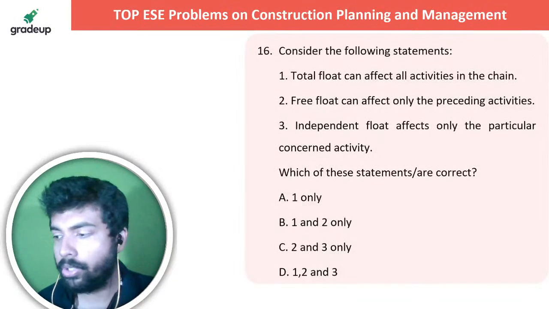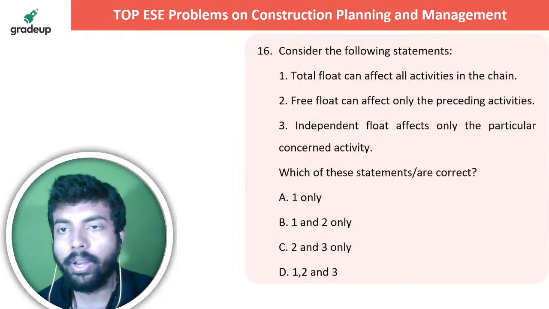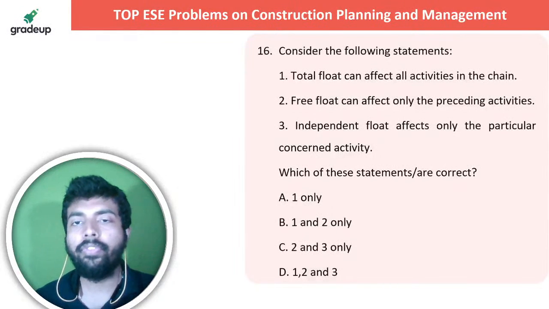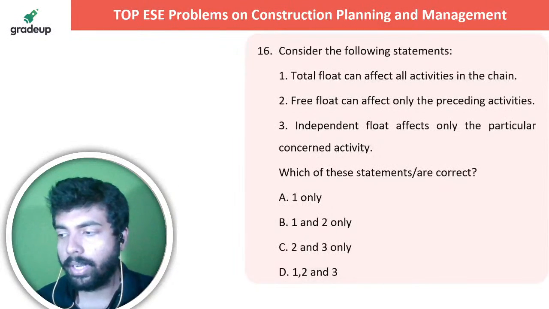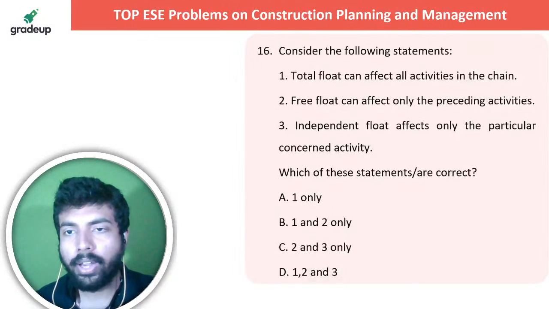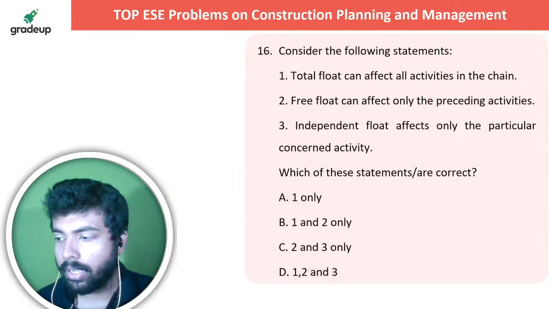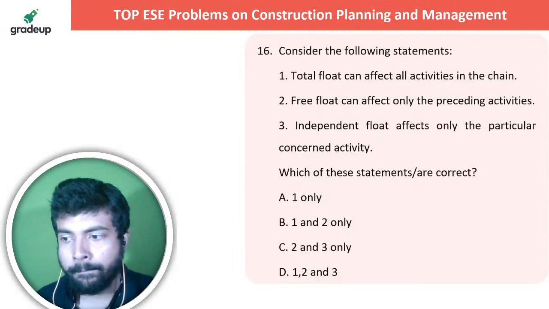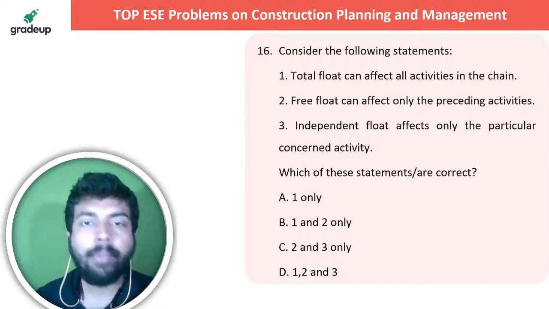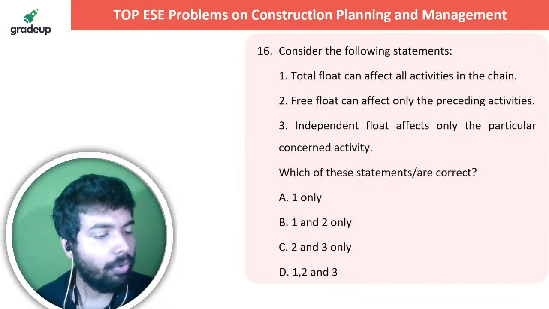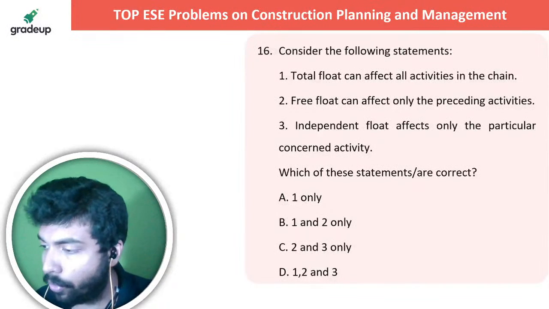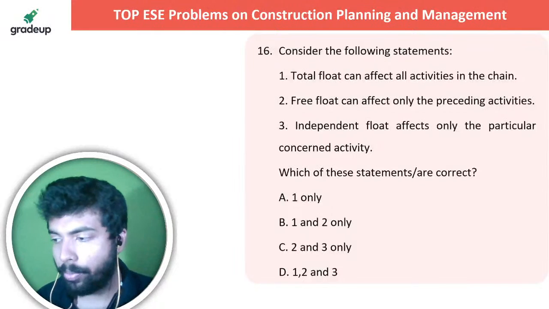Consider the following statements. Total float can affect all activities in the chain. Free float can affect only the preceding activities. Independent float affects only the particular concerned activity. Which of these statements are correct? Let me know. So I think everybody remembers what was the total float, free float, and the independent float. If you remember these things, it's done, no problem.